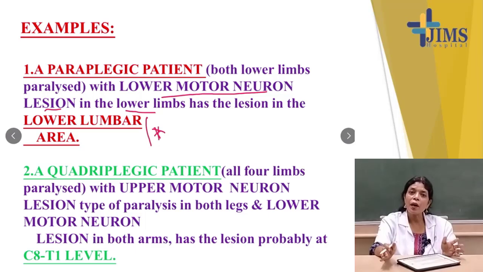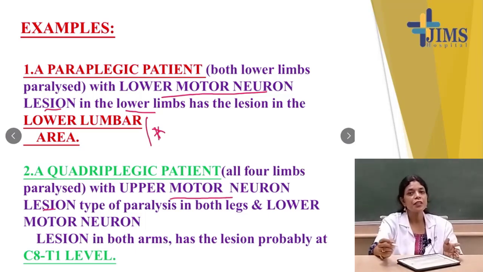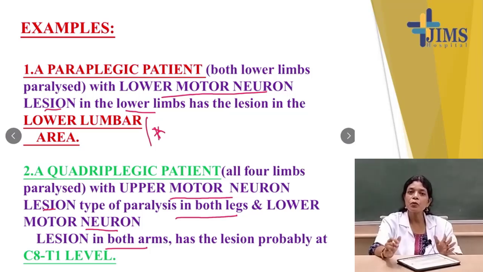If a quadriplegic patient has all four limbs paralyzed with upper motor neuron lesions, you all know the features of upper motor neuron lesions. In a quadriplegic patient with upper motor neuron type paralysis in both legs and lower motor neuron lesions in both arms, what happens? Upper motor neuron lesion features are present in both legs, and lower motor neuron lesion features you will find in both arms.